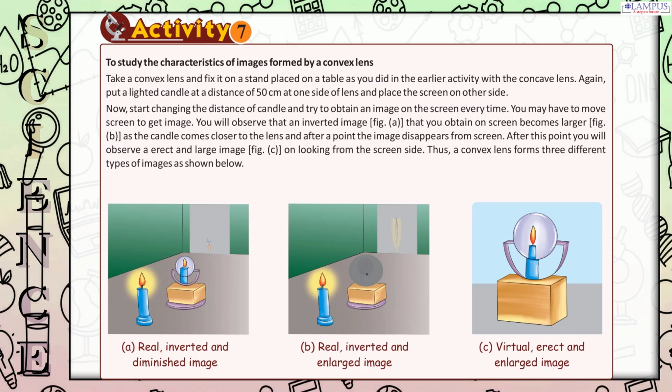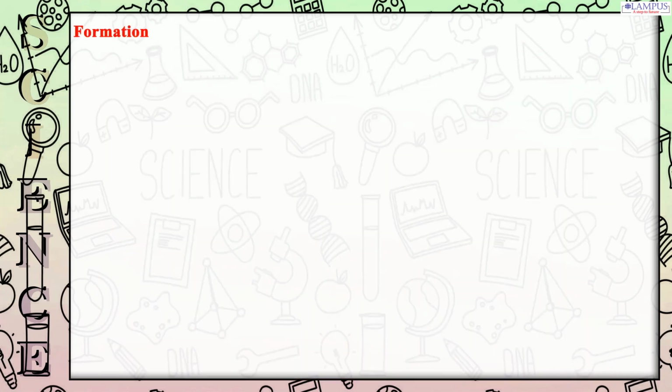Thus, a convex lens forms three different types of images as shown below. A. Real, inverted and diminished image. B. Real, inverted and enlarged image. C. Virtual, erect and enlarged image. Formation of images by concave lens.